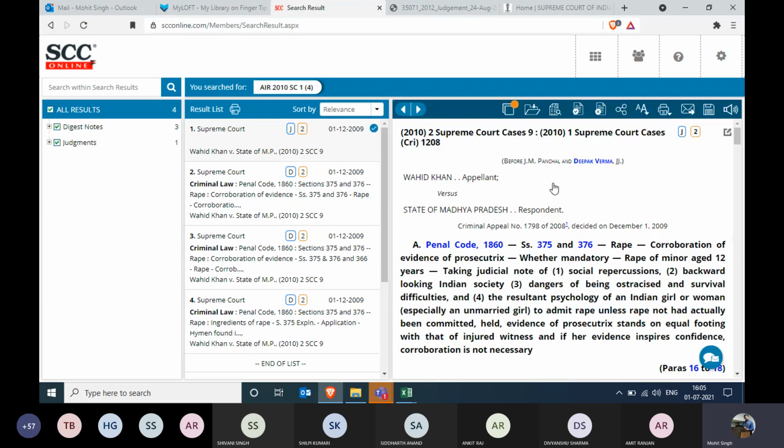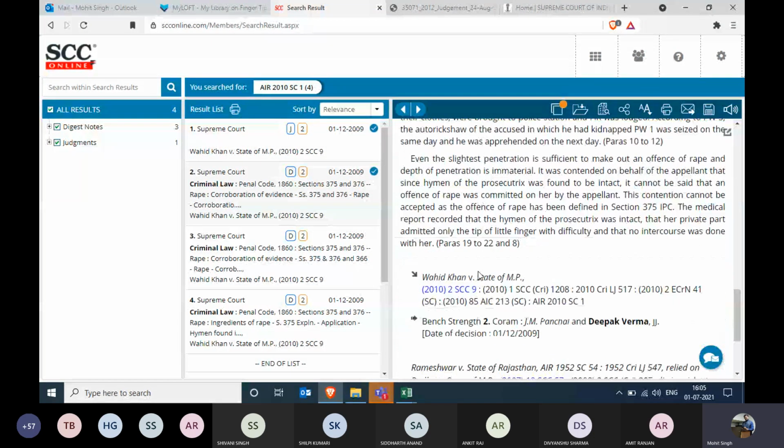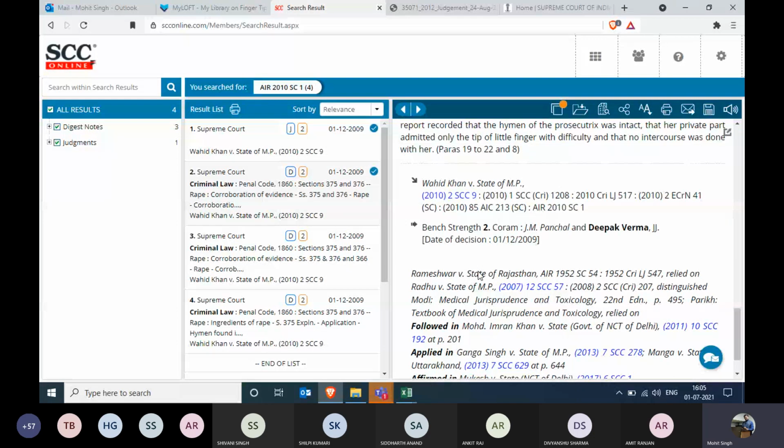Now, even though we have entered the AIR citation, the software is still giving me the 2010 SCC 9. So we have mapped our database in such a way that if you put in the SCC, you will still get the AIR in the footnotes. And if you put in the AIR, you will still get the SCC on the top. So again, this is a very good feature through which you can note down any citation which you want.